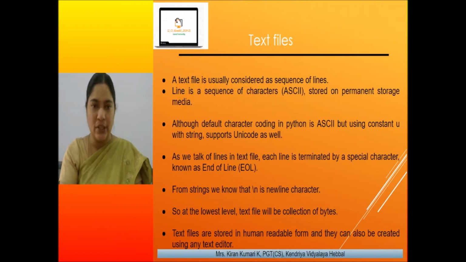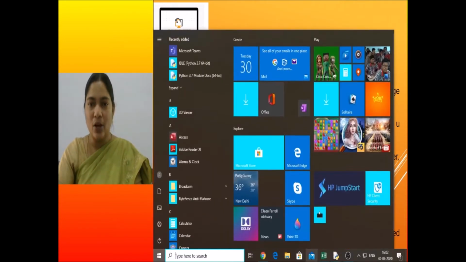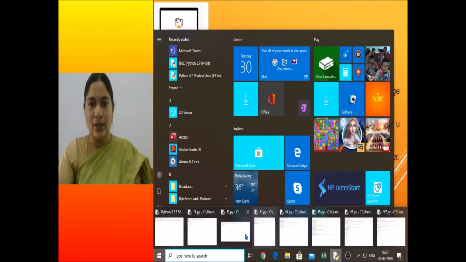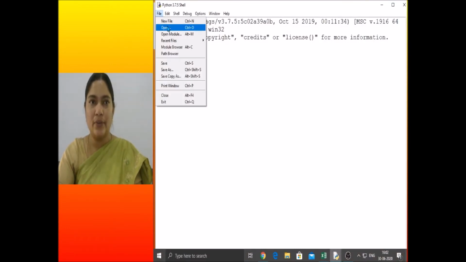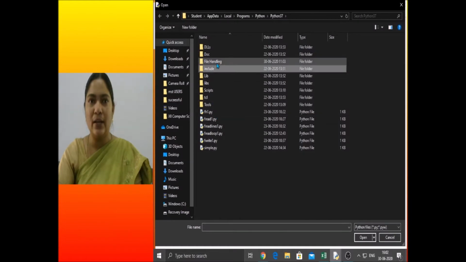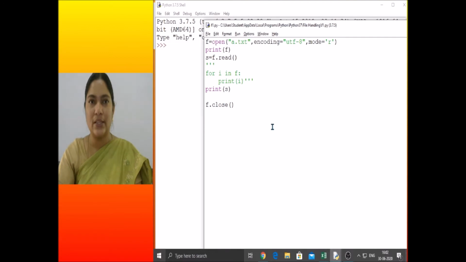Before proceeding, let us just open a text file and see how to read the content. Let me open my Python shell. Here I have created a folder, file handling. In the file handling folder, whatever files are to be discussed in today's discussion, I have them.